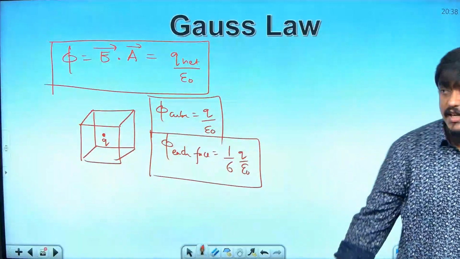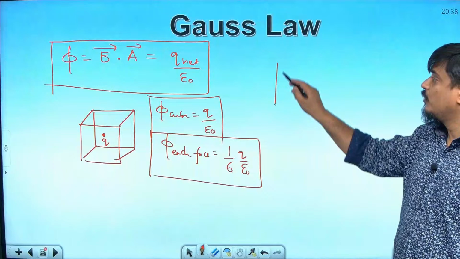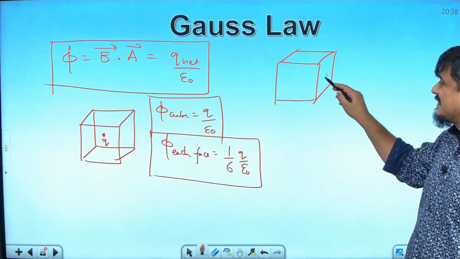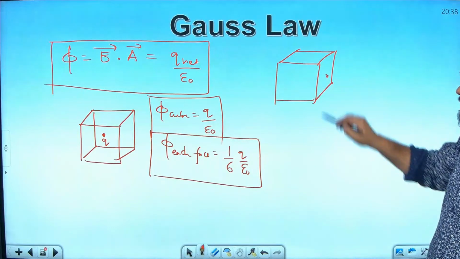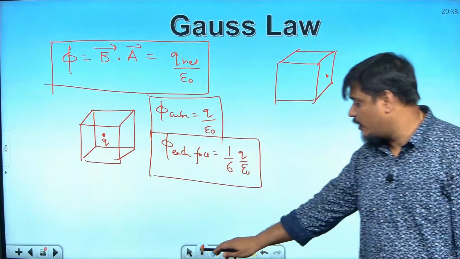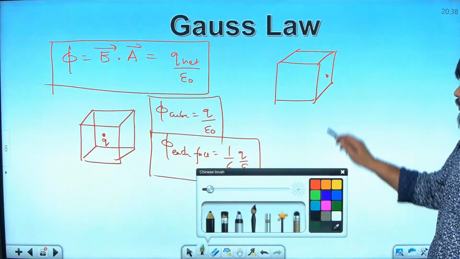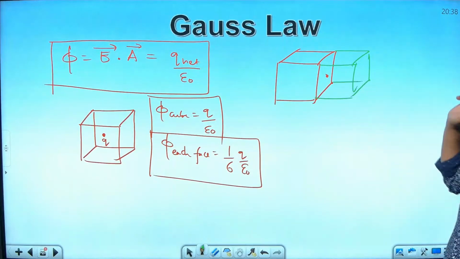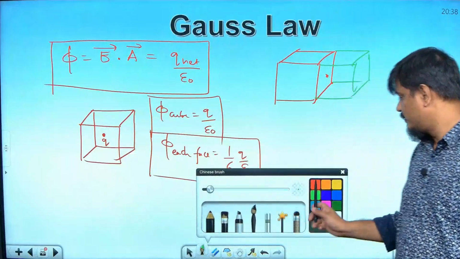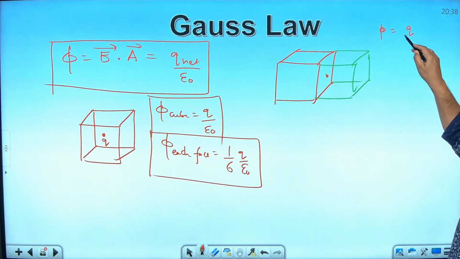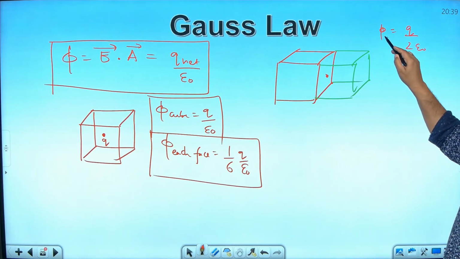Same charge, if it is shifted to one of the faces, suppose here. Why q by 2 epsilon naught? Because you have to draw another cube like this. Only then it will become symmetric. Then you will get the value of flux phi as q by 2 epsilon naught for each cube.